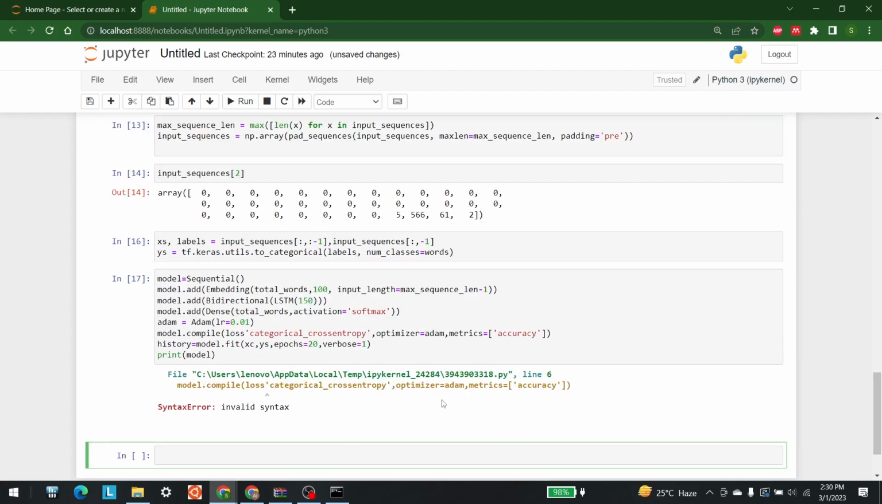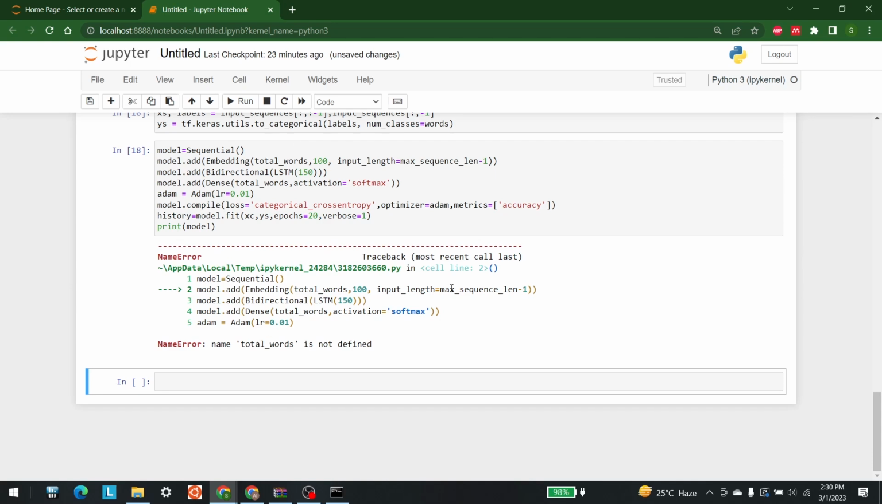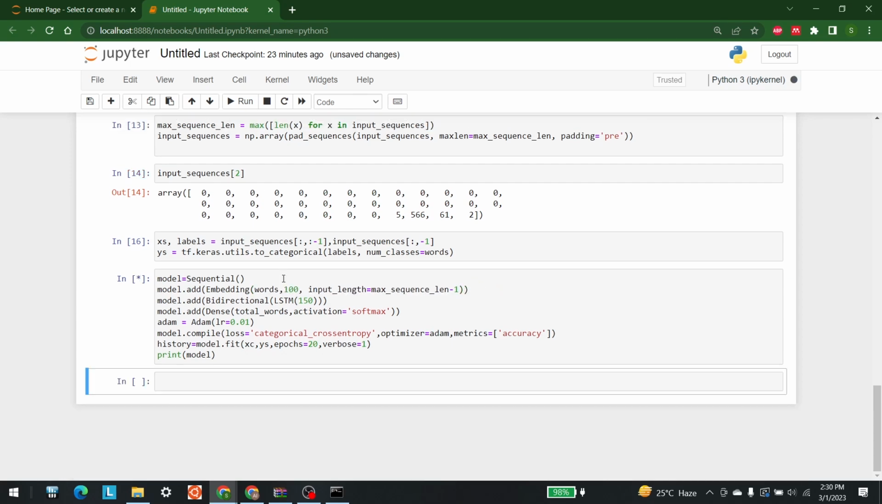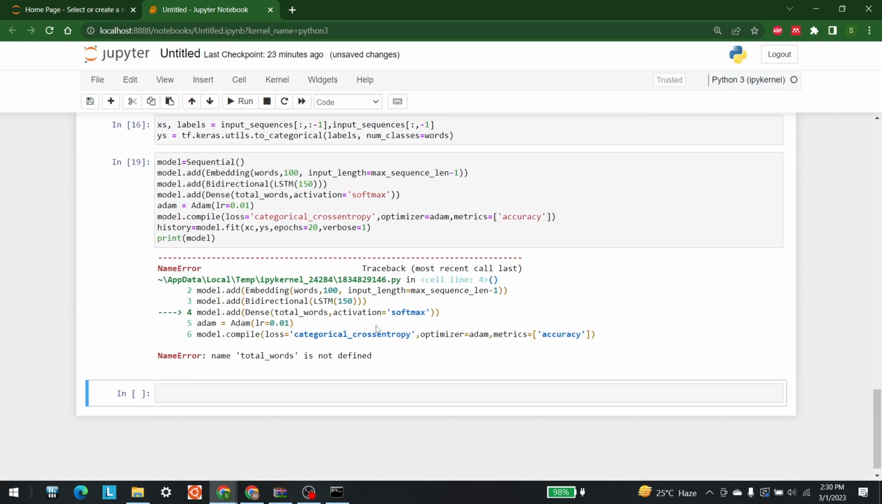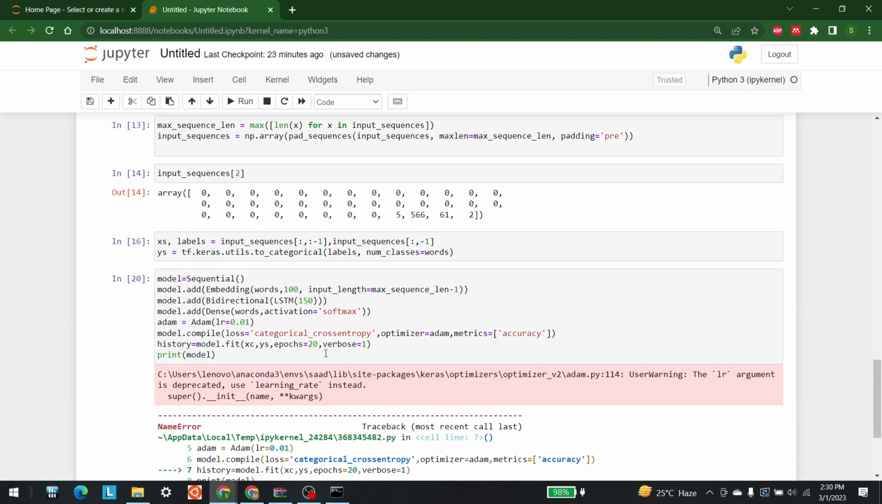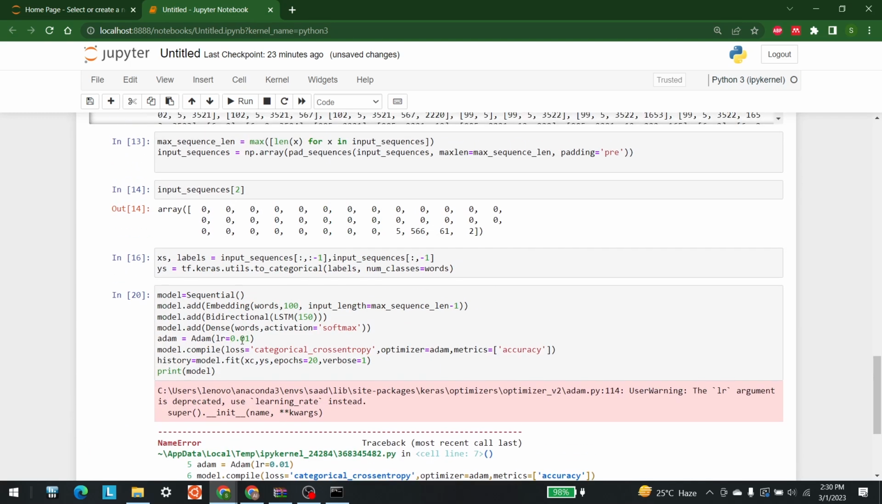Okay, so it is saying that model.compile is not working, so there will be an equal to here. Total words is not defined, of course it is not total_words, it is words, that's why. Okay, so it is again saying the same thing. Yes, in the Dense as well there is words here too. Okay, so now it is saying that XC is not defined, so let's see what this was. It was XS, so let's change that to XS.